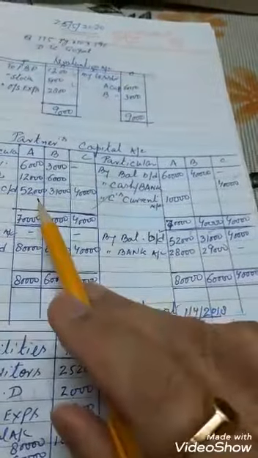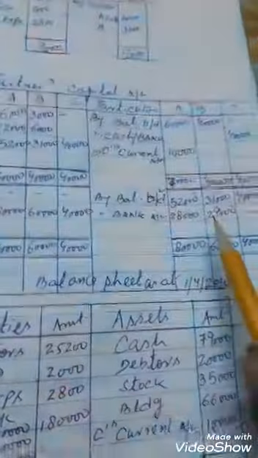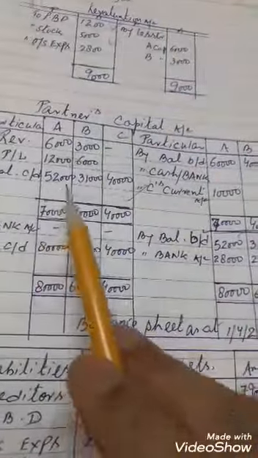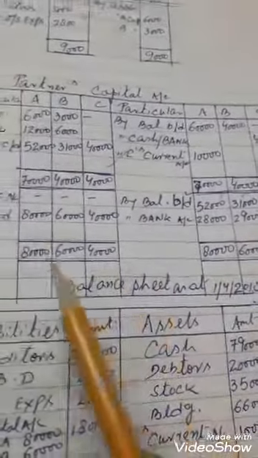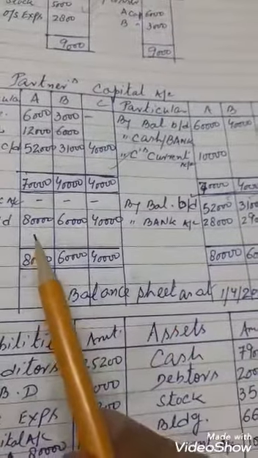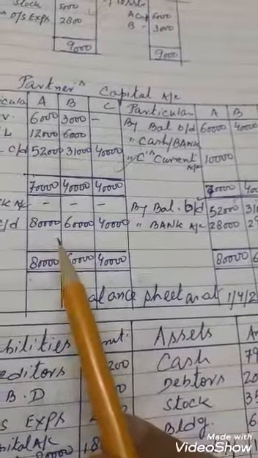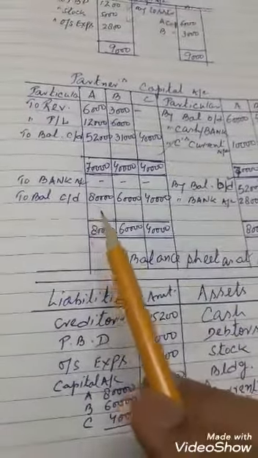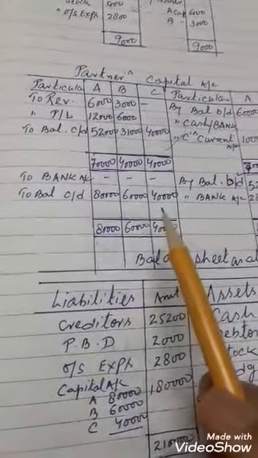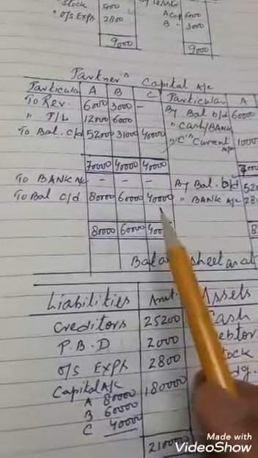Now, as I already told you, we will carry over the balances to the second part. We have carried over the balances to the second part. While we calculate the total capital of the firm, it comes to 1,80,000. 1,80,000 will be shared between all partners. Remember, the new partner's amount never changes.